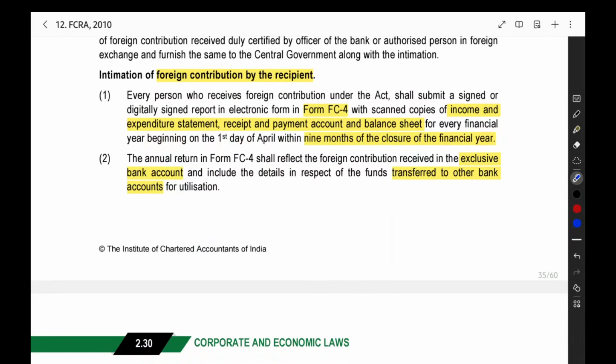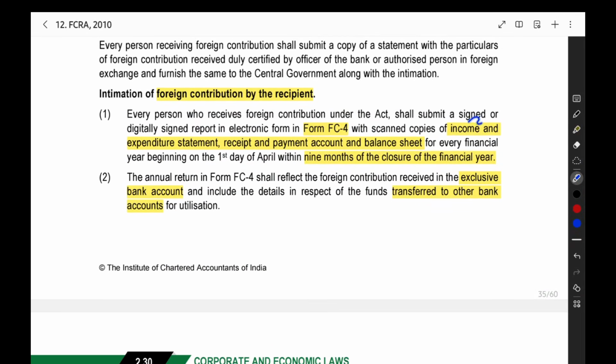Then you have to file an annual report also. That annual report should be signed, electronically or digitally signed. That should be in form FC4. This is the form for the annual return. So they may ask you the question, what is the form for the annual return? That they may ask you. In this form, all the required particulars will be there.